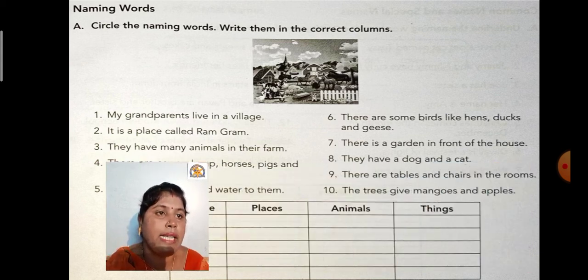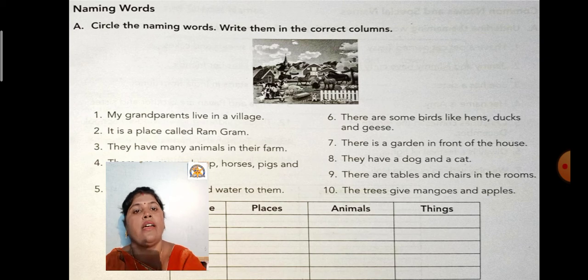Number 6. There are some birds like hens, ducks and geese. So what are the nouns? Birds, hens, ducks, geese. Now number 7. There is a garden in front of the house. So garden and house, these are the two nouns. Number 8. They have a dog and cat. So dog and cat. Number 9. There are tables and chairs in the room. So tables, chairs and room, these are the nouns. And the last sentence is, the trees give mangoes and apples. So trees, mangoes and apples, these are the naming words.